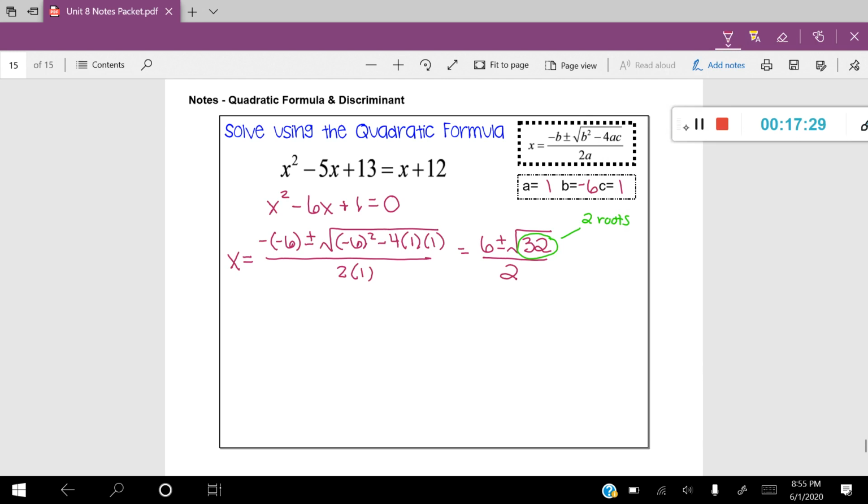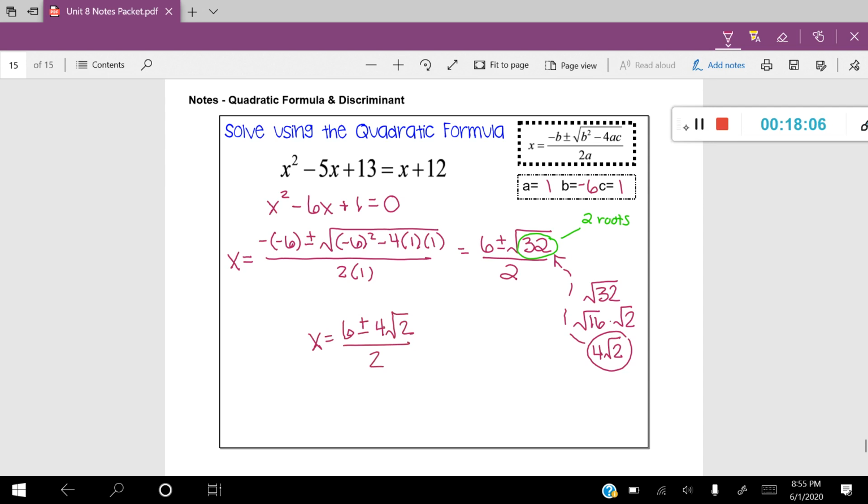All right, you can see that our square root of 32, again, is not a perfect square value. So we have to simplify it down. The square root of 32 can break into root 16 and root 2, which of course breaks down into 4 root 2. So we're going to take 4 root 2 and replace it. I'm going to rewrite that over here: 6 plus or minus 4 root 2 over 2.